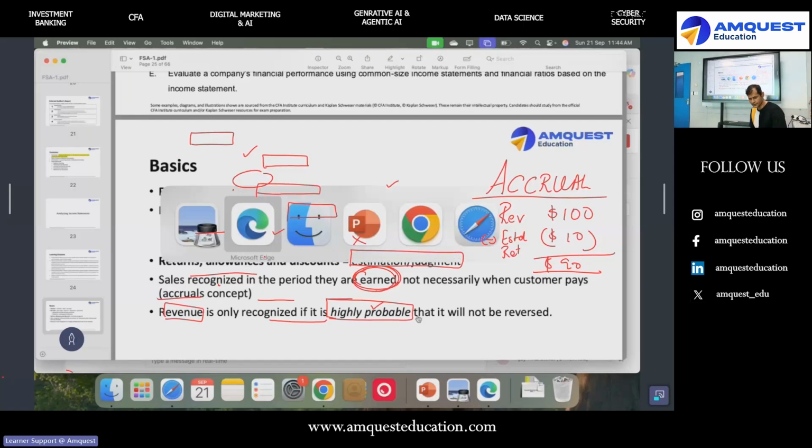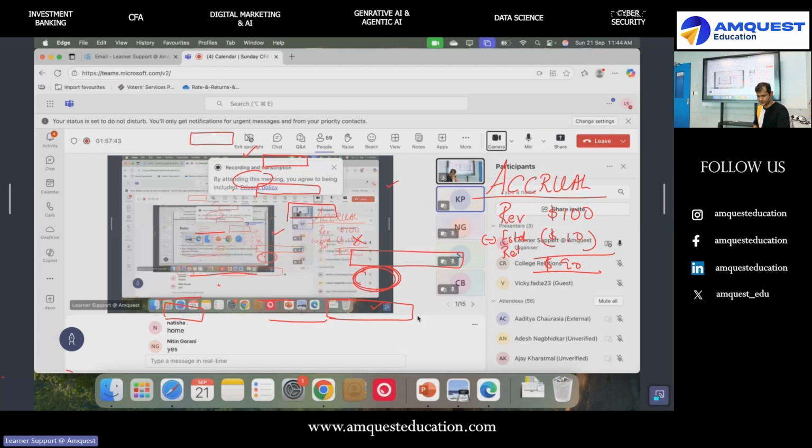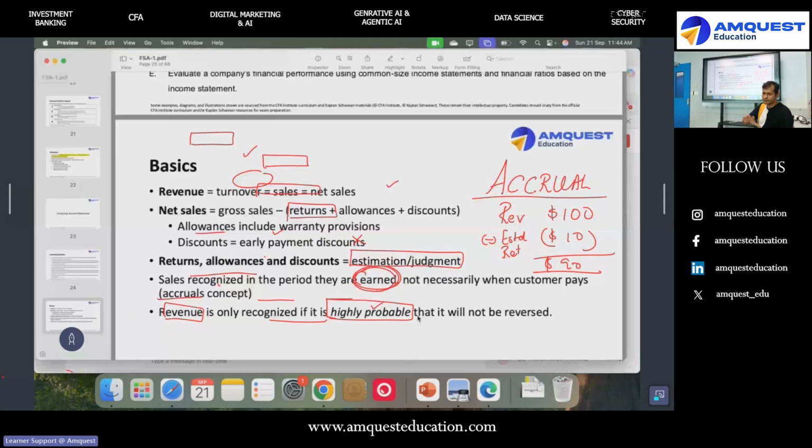Clear? Online, you're still listening, right? Yes, sir. Good. Okay. So this applies to you in Flipkart.